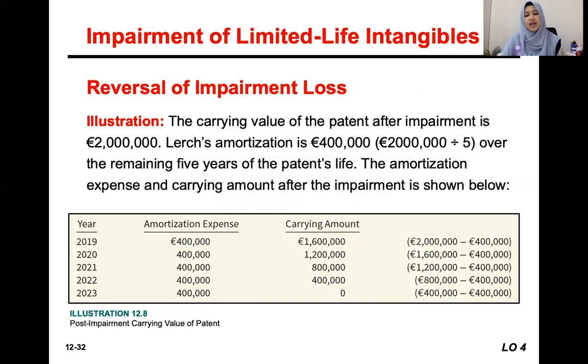Okay, let's say like fixed asset as well. After we record impairment loss, suddenly the asset has increased in its value.